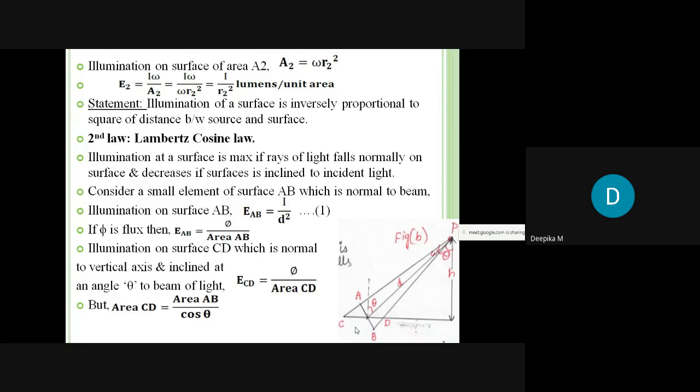Here, area CD will be the hypotenuse, and area AB will be the adjacent side. Hence, I can write area CD as area AB by cos theta.